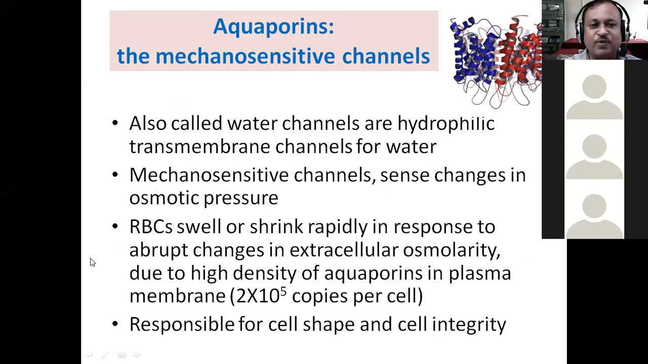Then I'll go to other type of channels which are called aquaporins. So these are the very special transporters which are present for carrying water molecules. Now, earlier it was probably understood that water molecules can be transported across the membrane on their own, by simple diffusion. But later on it was discovered that there are special type of channels for water molecules. These transporters can carry water molecules at a very, very high rate, and that is through a special type of transporters which are called as the aquaporins.